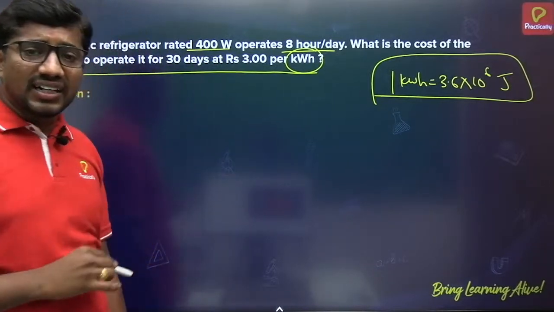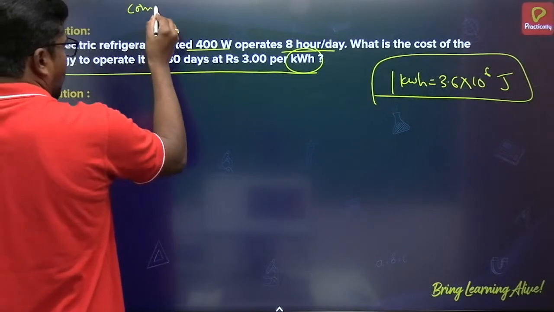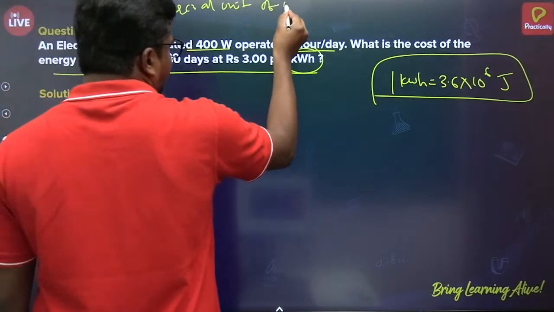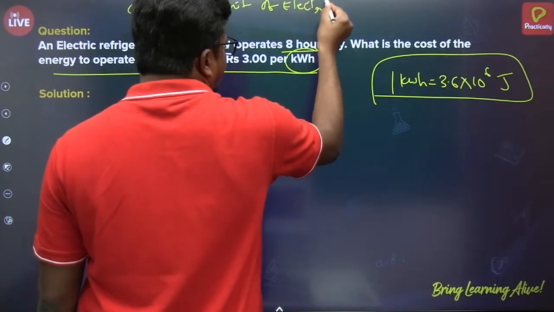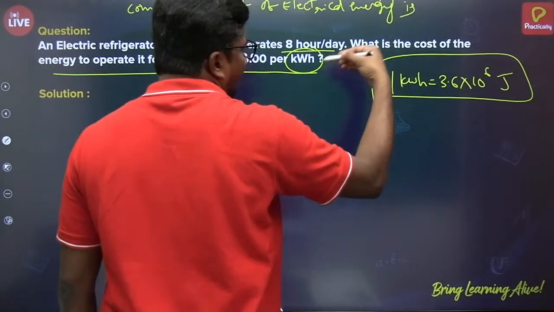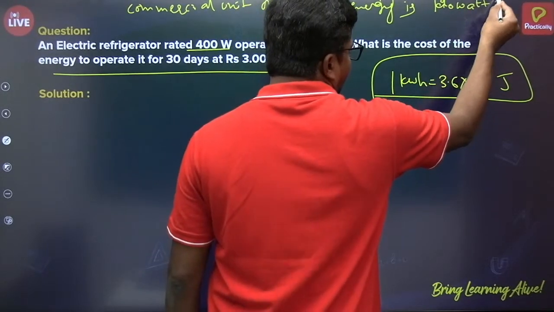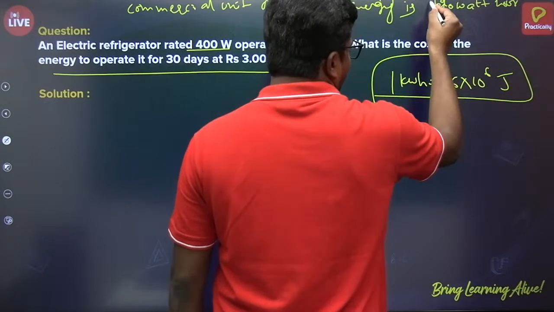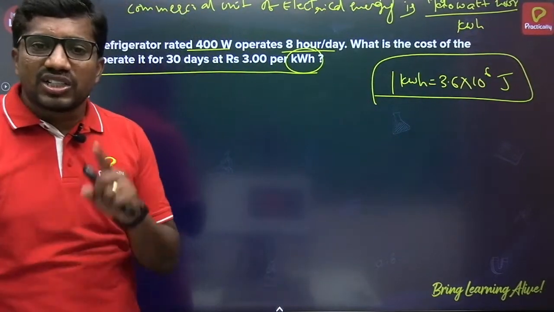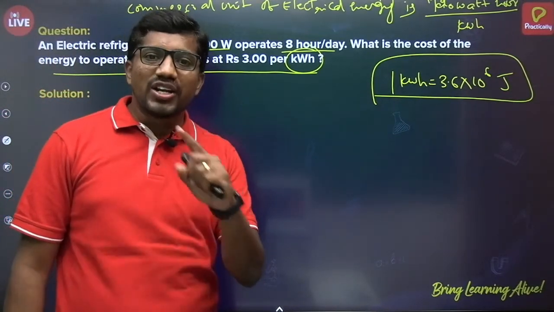In electrical energy consumption, generally commercial units are used. The commercial unit of electrical energy is kilowatt hour, very important. kWh, kilowatt hour. So in electrical terminology, 1 kilowatt hour consumption or dissipation is nothing but 1 unit of electrical energy.